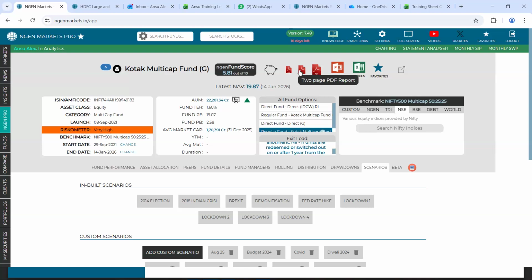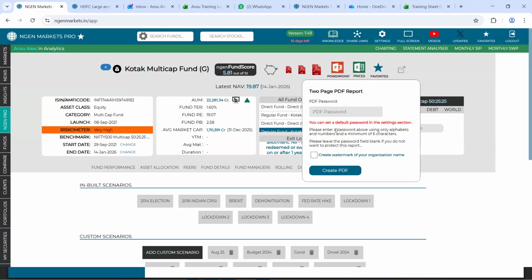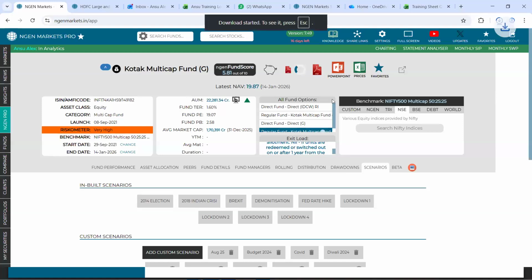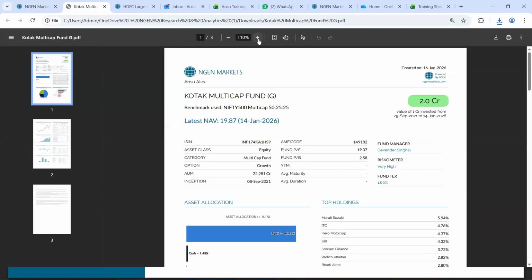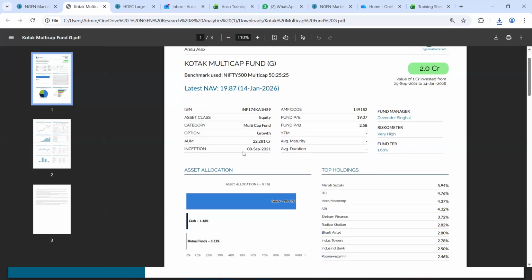We have a one pager, two pager, and a three pager PDF. I would be highlighting a two pager PDF. Not just PDFs, but there are also PPTs that you can download on your end as well. This is a two-pager PDF, which will be a co-branded report in the premium and the pro version. On top left, it will be your company name and logo, and these are the basic details.